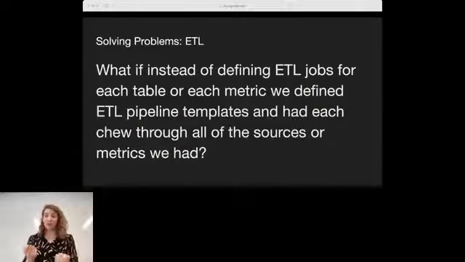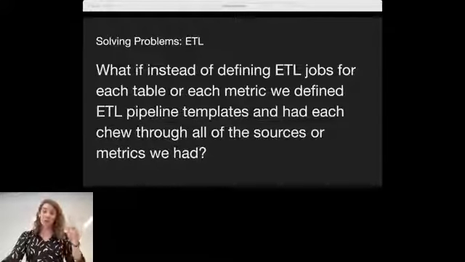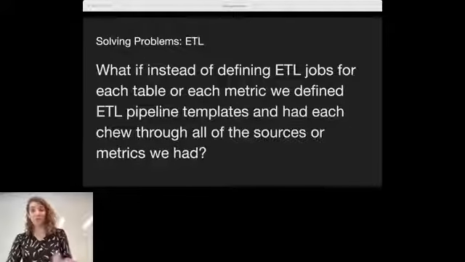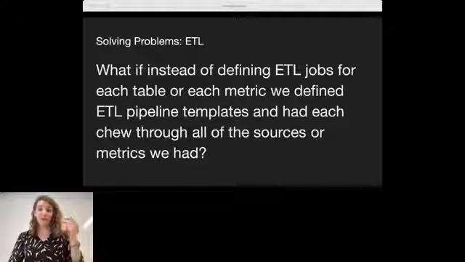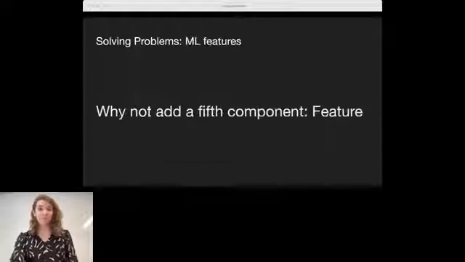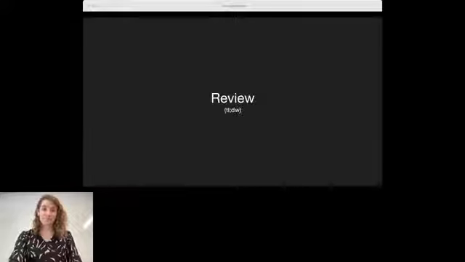ETL, similar thing. A really common pattern for ETL is: I have a table, I'm going to write an ETL file or an ETL job. I have another table, another file, another ETL job. Same thing, more jobs, more jobs. What if instead of defining ETL jobs for each table or each metric, we defined pipelines, and we then iterate through all of our metrics or through all of our sources? And now, rather than building things over and over, we just have to maintain one little thing.